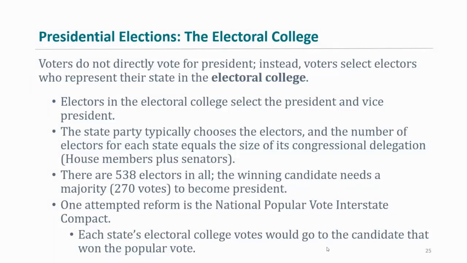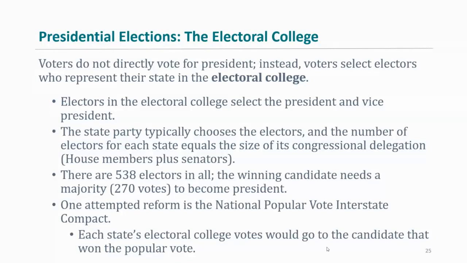So the Democrat Party at the state convention will choose their electors, and then the Republican Party at their state convention will choose their electors, right? I'm assuming they do it the same way. They might do it a little bit differently, but I'm assuming they do it the same way. So both of the state parties in Texas have their own set of electors, right? So whichever presidential candidate wins the electoral votes, they have to get more votes than the other candidate, then all those electors go to that presidential candidate, right?